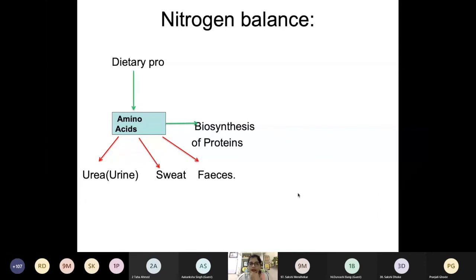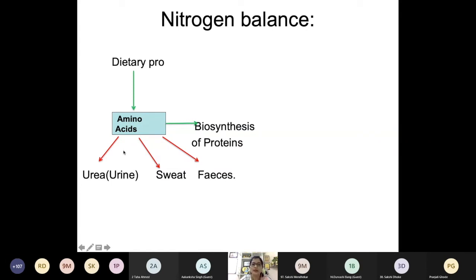Till now we have seen that whatever dietary protein we eat is converted into amino acids, and from these amino acids, the majority is utilized for the biosynthesis of protein, and the remaining part is excreted. Okay, it is excreted in the form of urea through the urine. Even a few amino acids are excreted through the feces, and amino acids are also lost in the sweat, because sweat is an exudate, so large molecules can be there.